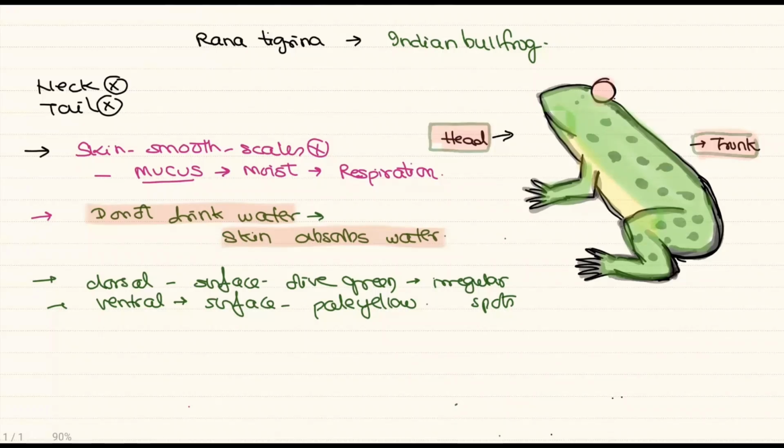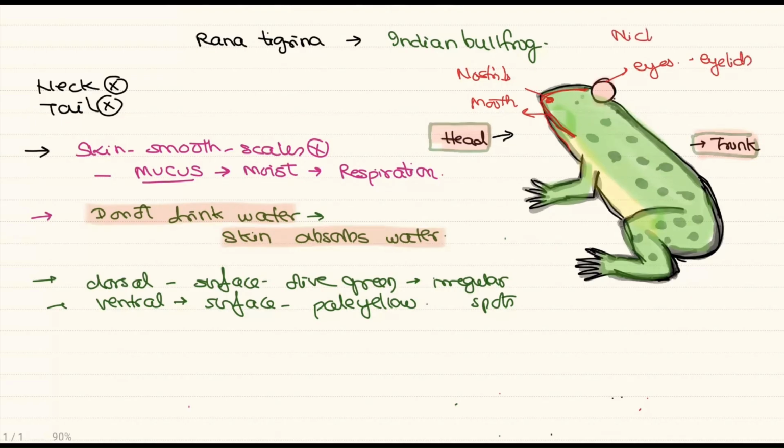Let's quickly see the other parts. The front part of the head is triangular, which consists of your mouth. A pair of nostrils are present. Large bulged eyes are present, one pair. Eyes are also covered by the eyelids.